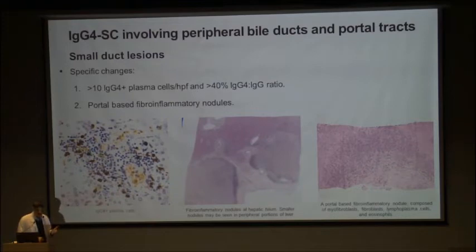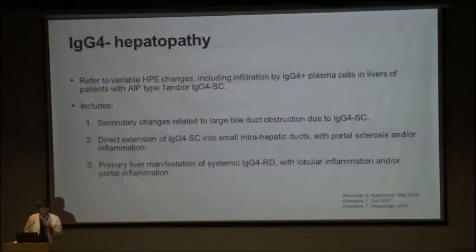When you look at the hilum, when these nodules become larger, they form what are called inflammatory pseudotumors of the liver related to IgG4 related liver disease. So it is all one continuum if you look at it in this way. Let me now introduce the term IgG4 hepatopathy, and this is different from IgG4 related autoimmune hepatitis. Hepatopathy is actually a generic term referring to various histopathological changes, including infiltration by IgG4 plasma cells in livers of patients who have autoimmune type 1 pancreatitis and or sclerosing cholangitis.